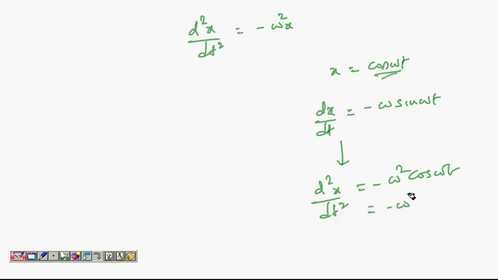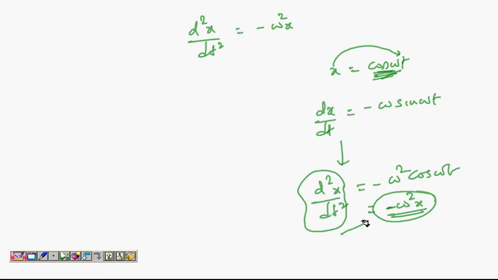It gave back x, but with a minus sign. So the second derivative of x with respect to time gives you back x. This is possible when x changes with time as a cosine function. When the xt relation is a cosine wave, then this is possible. Similarly, when xt is a sine wave also, it doesn't matter. Even then it satisfies this equation.